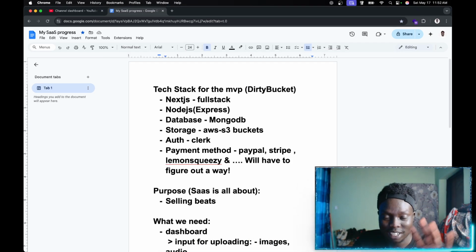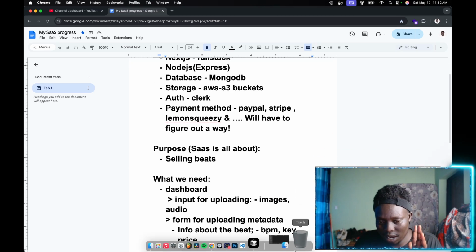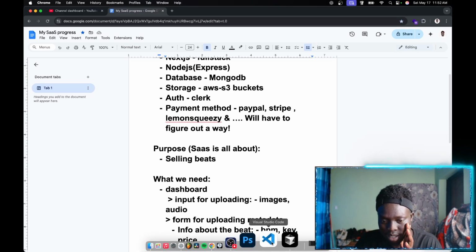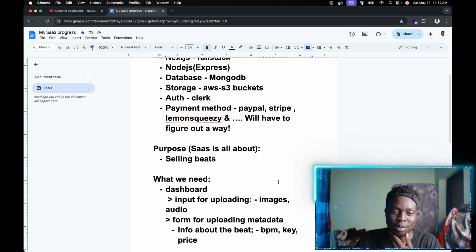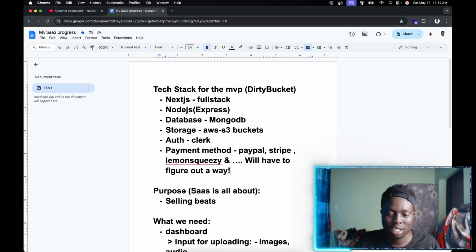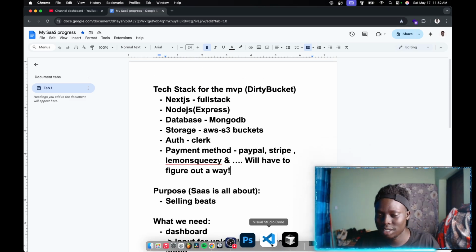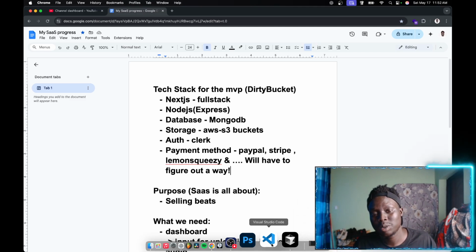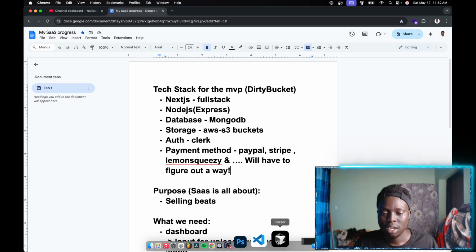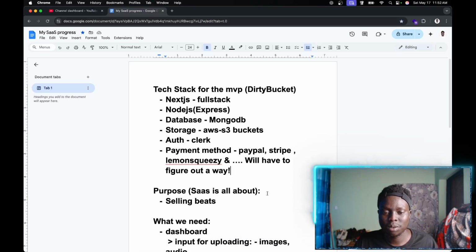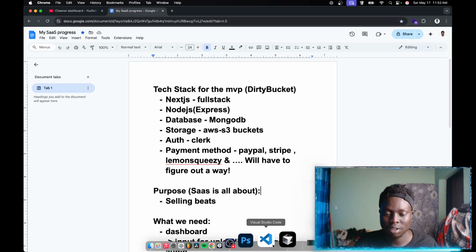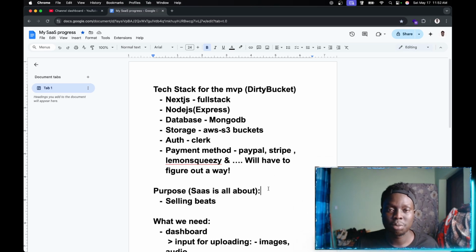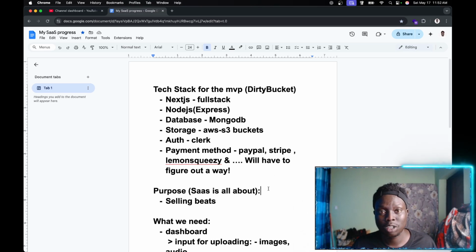Before I log off, I want to make it clear: I'm seeing Cursor and I'm seeing VS Code. People are saying Cursor is better. People are saying VS Code with Copilot is better. But I feel like you should just do what's gonna be easier, right? If I have Cursor, I don't have to worry about the AI not having context about my code. I think Copilot does the same.